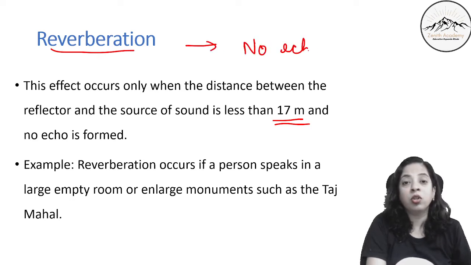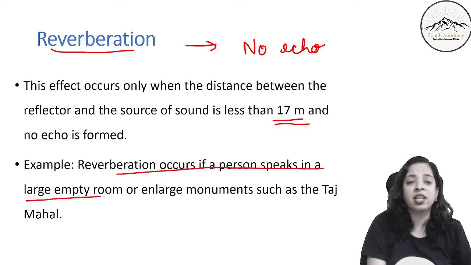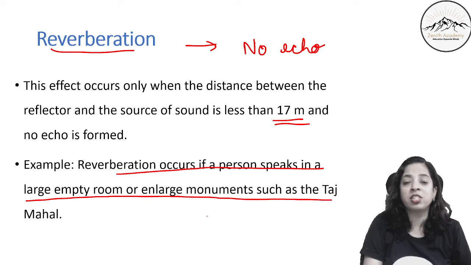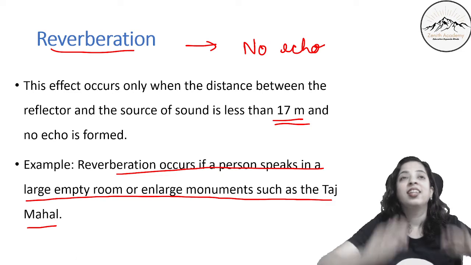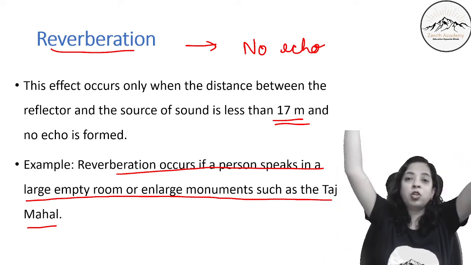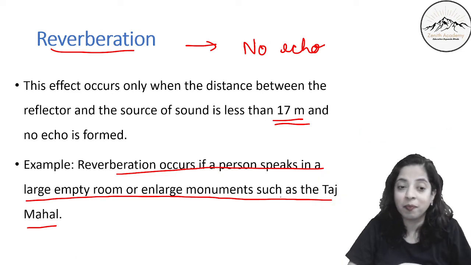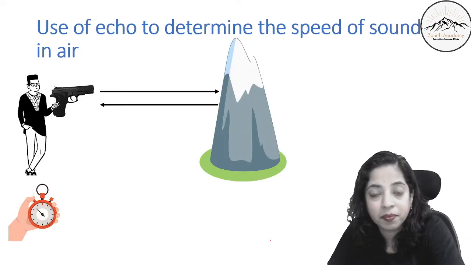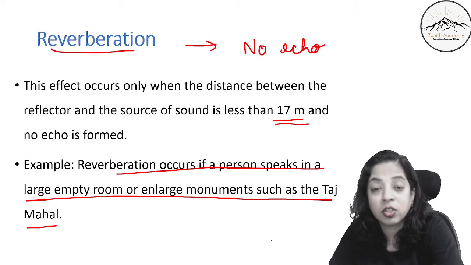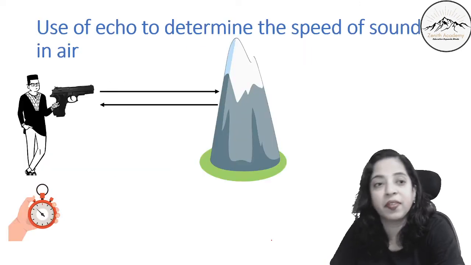Example, reverberation occurs if a person speaks in a large empty room or enlarged monuments such as the Taj Mahal. You must have seen in many monuments they tell you to scream. So from the top it comes back and you are able to hear. Sorry, the distance is less than 17 meters there.